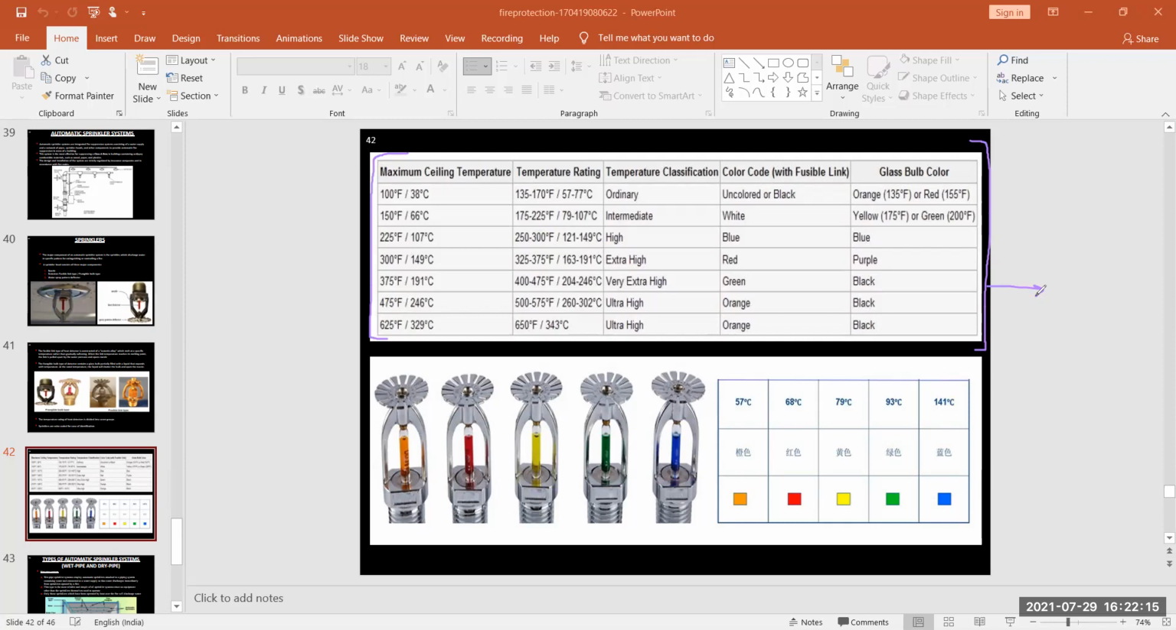Next is your fire extinguisher. So you have to know different types of fire extinguisher. One of the fire extinguishers is your water type. Next is your foam type. Next is your CO2 type. Next is your dry powder type. Next is your wet chemical type. So you have to remember these things.